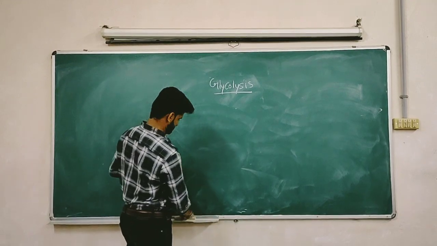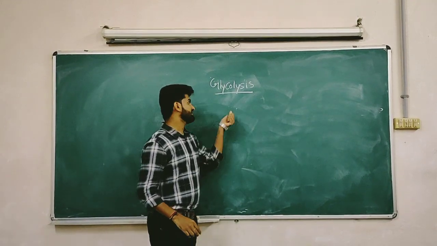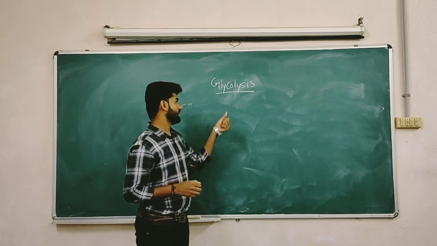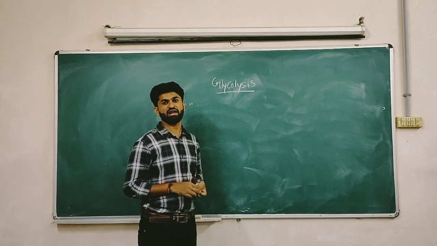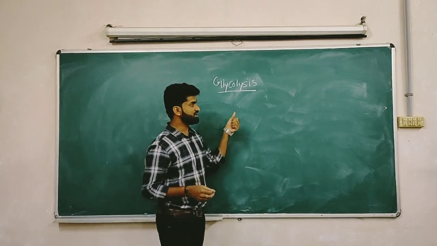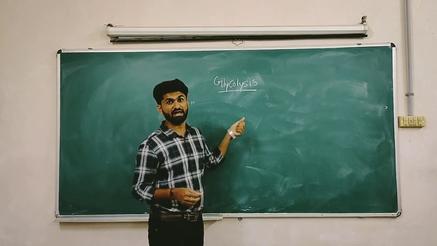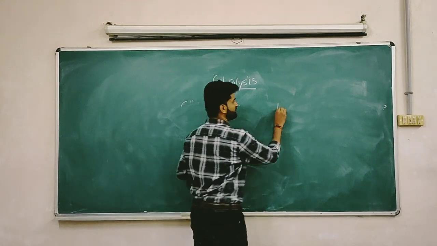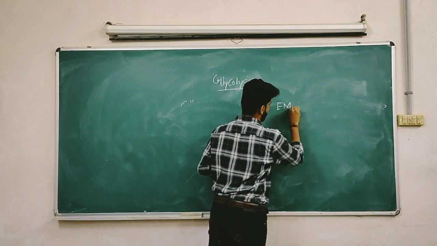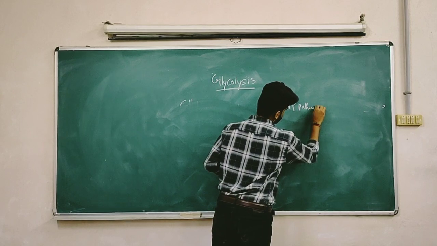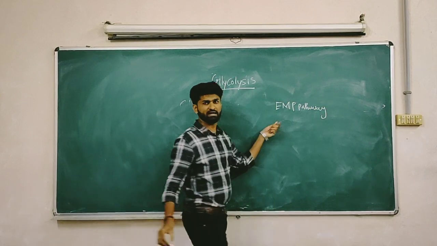Glycolysis. The word indicates that glyco means sugar or glucose, whereas lysis means breakdown or splitting or dissolution. This glycolysis pathway is also called the EMP pathway. Why is it called the EMP pathway?